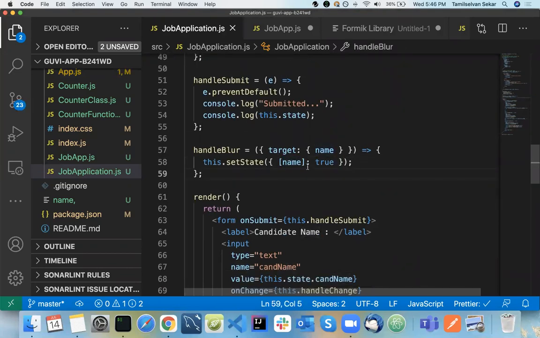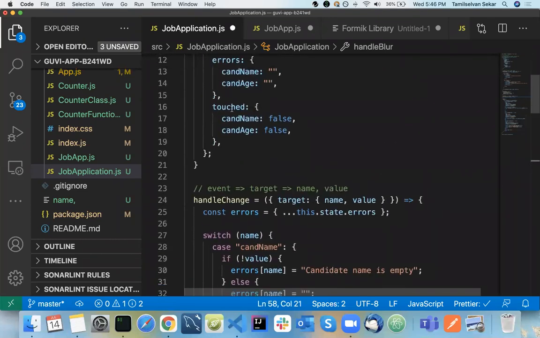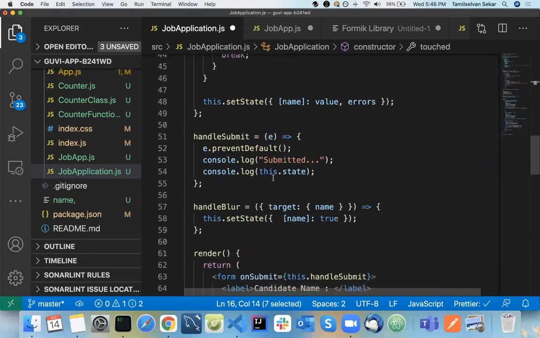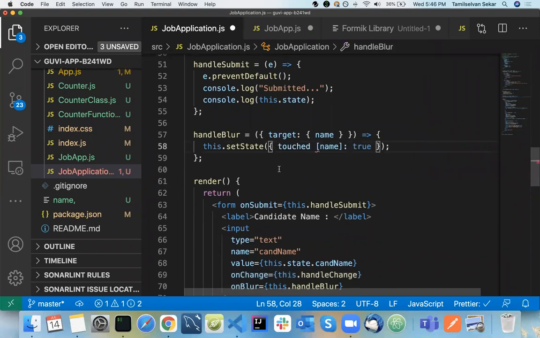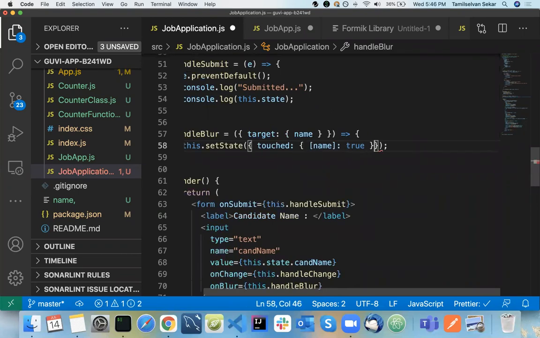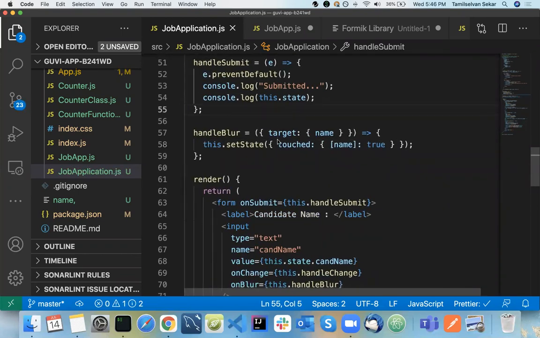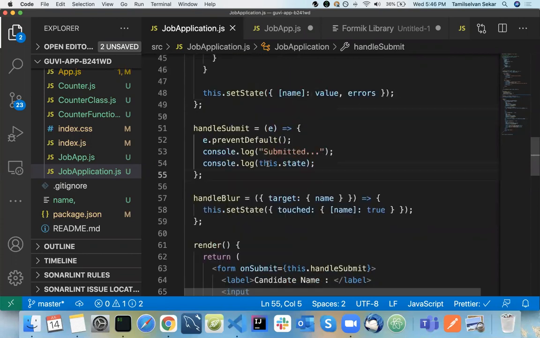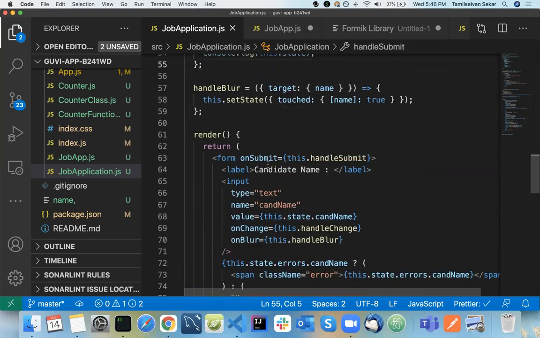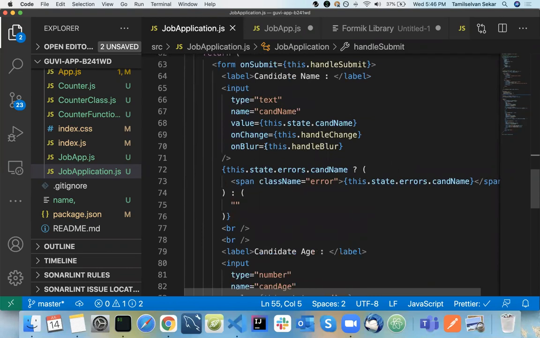Do you guys have any questions? Here inside my touched, I can have it this way. Clear on this particular part? What I have done here is initially just tracking each and every form field, whether it is touched or not. That's what I am going to achieve. In order to do that, I need a function called onBlur.